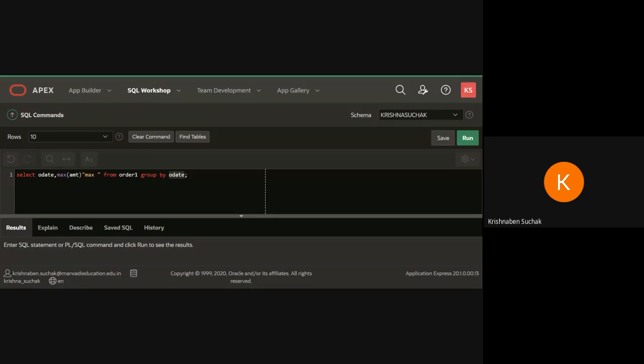Okay, try to do the next query. Try it by yourself. Here it is given: write a query that counts all orders for 3rd October. So how can you do that? Try by yourself first.